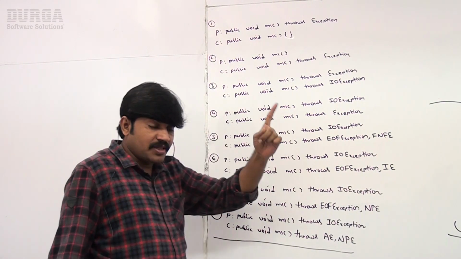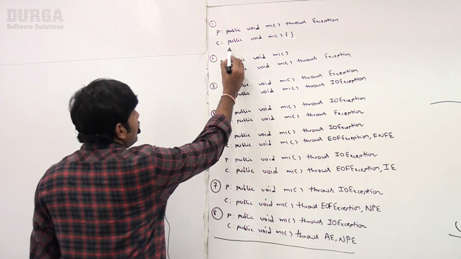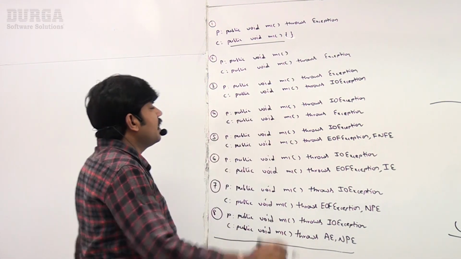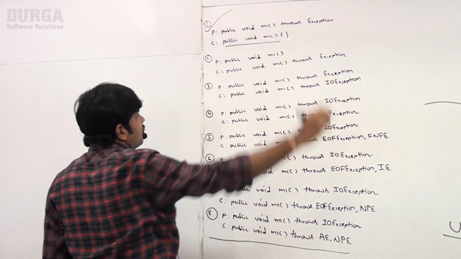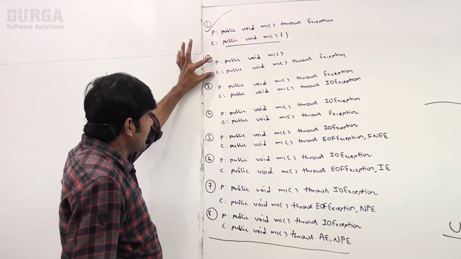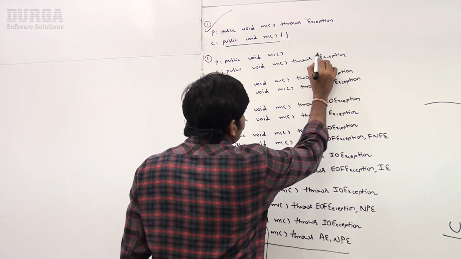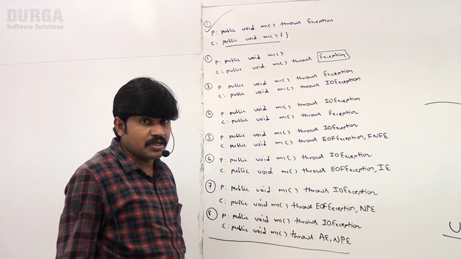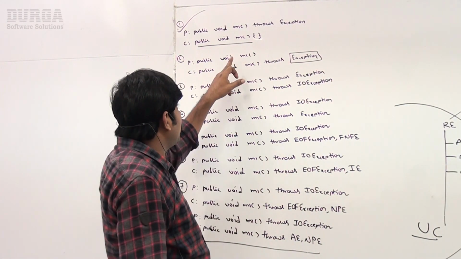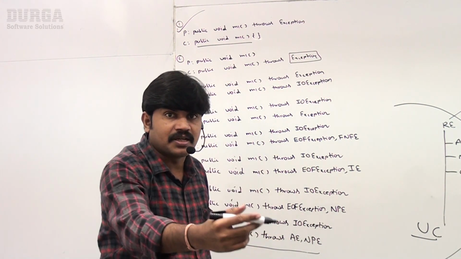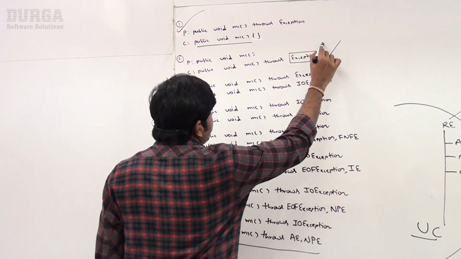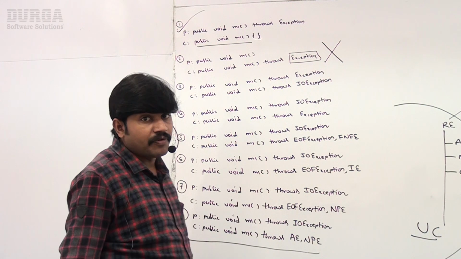If a child class method throws any checked exception... in this case, the child method doesn't throw any checked exception, then we are not required to worry, perfectly it is valid. Are you getting it? Because the child doesn't throw any checked exception. Second case, the child method throws an exception. Sir, if a child class method throws any checked exception, compulsory the parent method should throw the same checked exception or its parent. But here the parent method does not throw. That's why this one is invalid. Compile time error by default we are going to get, sir.